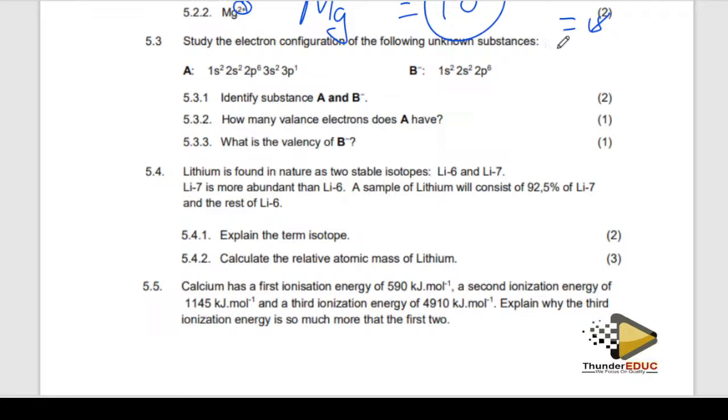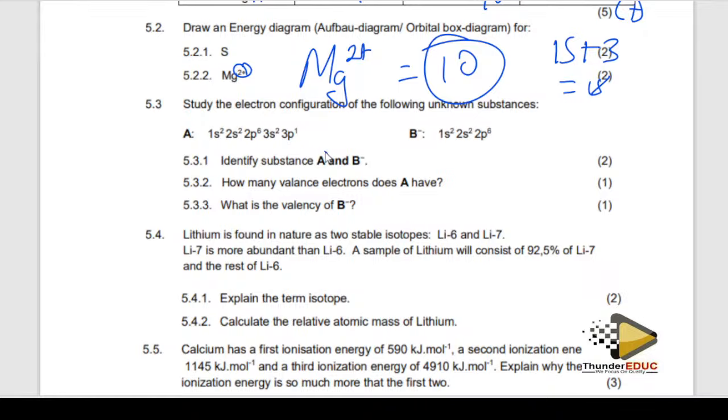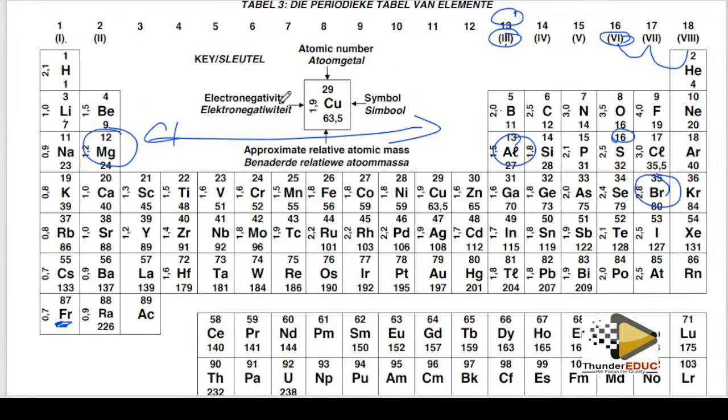Study the electron configuration of the substance. Identify substance A. What is substance A? How can you find it? Period 3. Now I know that this is in period 3. But it has 2 electrons plus 1, because it's 3, 3. So it is 3 plus 1, which gives me 4. It means that I will find it in group 4, period 3. Let's go. Group 4, 1, 2, 3, 4. Period 3, 1, 2, 3. But group 4. So the answer is silicon.